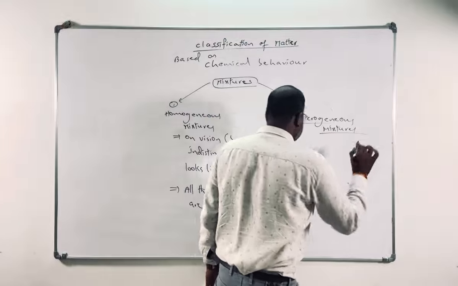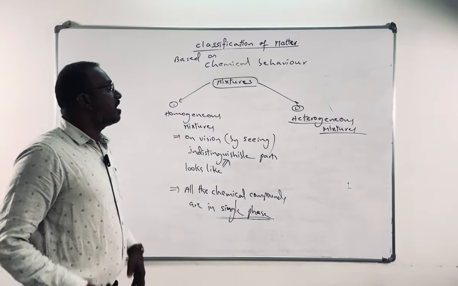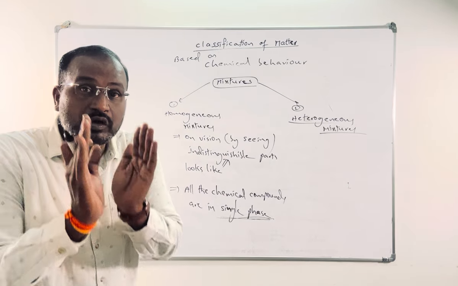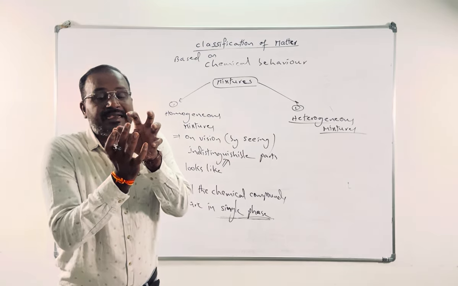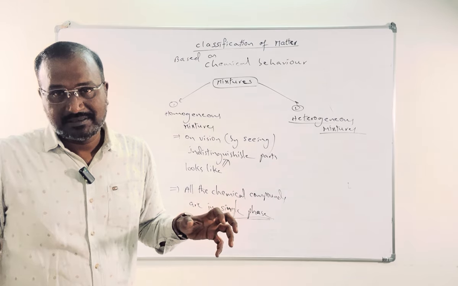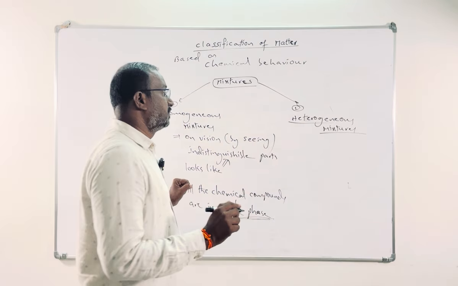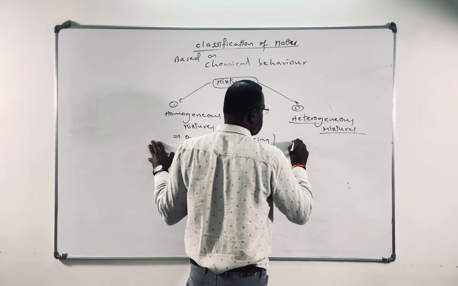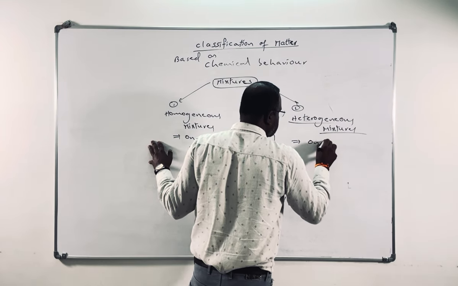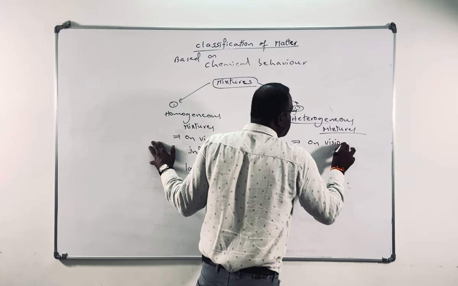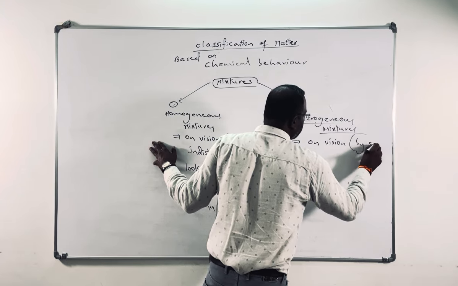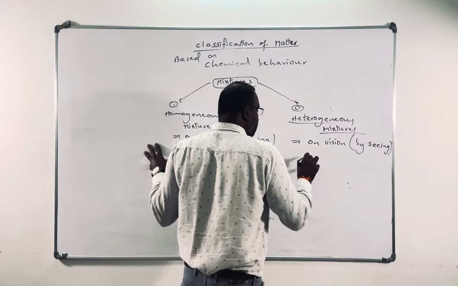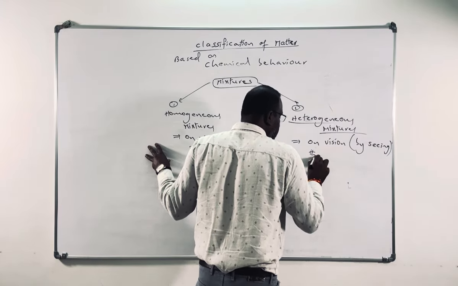Heterogeneous mixture means that on vision, if you look at it, it has distinguishable parts. I'll write examples for all these later. By seeing, they are distinguishable.